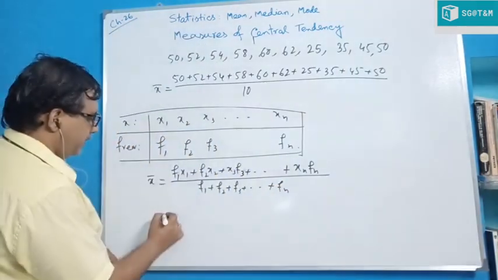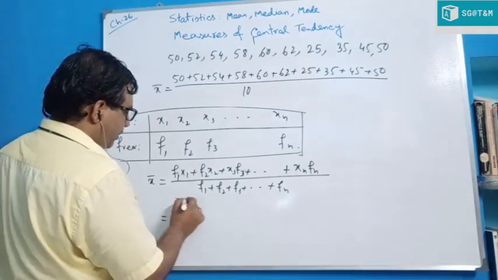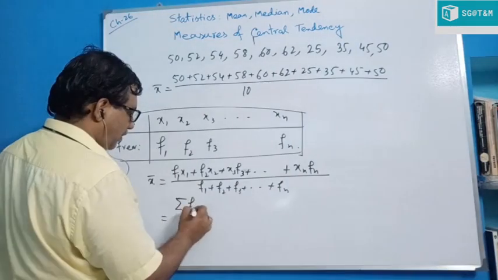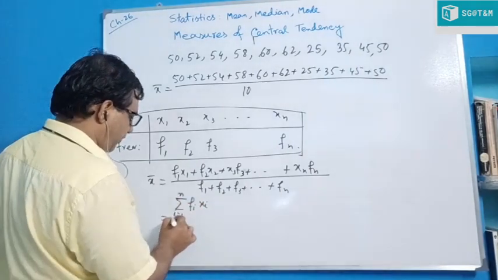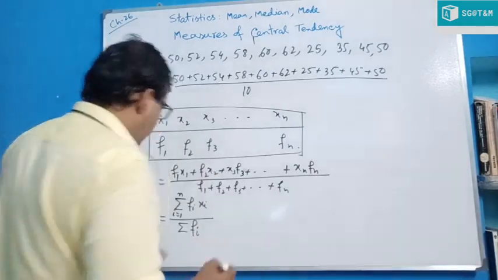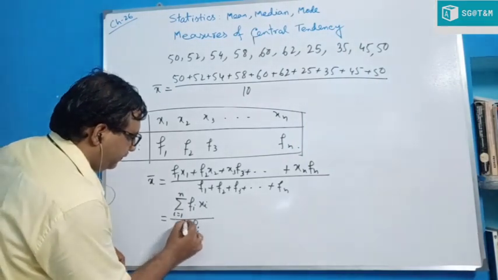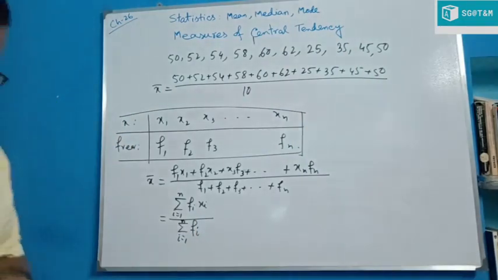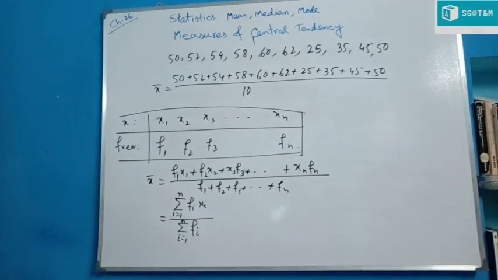In short form, if we write in sigma form, this can be written in this way: summation of fi into xi, i varies from 1 to n, divided by summation of fi, the total frequency. This is again capital sigma, the notation used for summation. So x bar is given by this.